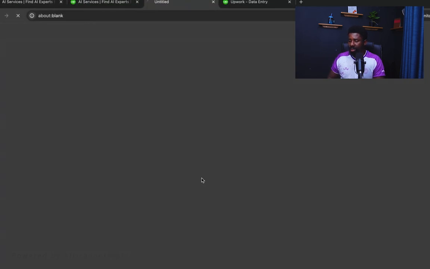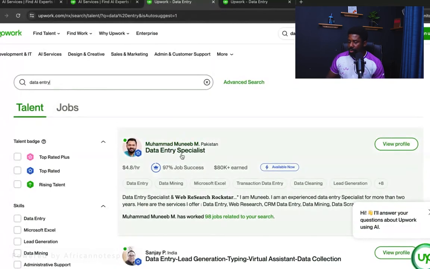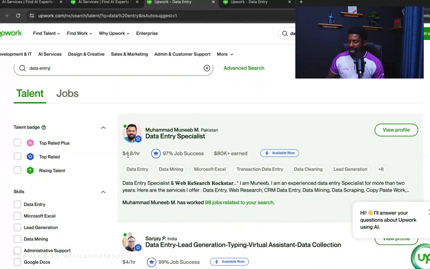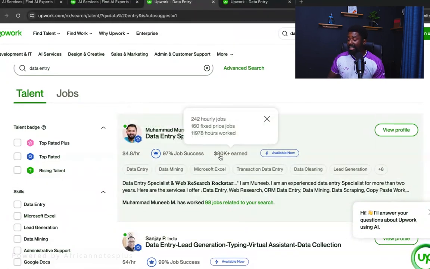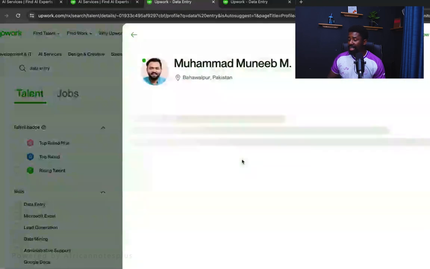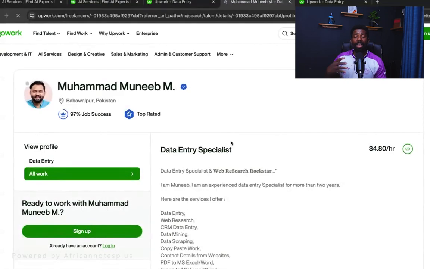So once you go to the talent, look at the talents here. Let's say I am looking for data entry. I'm still going with data entry here. So I'm looking for talents in data entry. Talents. Right? Look at this man. He's charging $4.8 per hour, and he has 97% job success, and he has made $80,000. Can you imagine that? So I'll just take a look at his profile. I can open his profile to see how he has organized it.